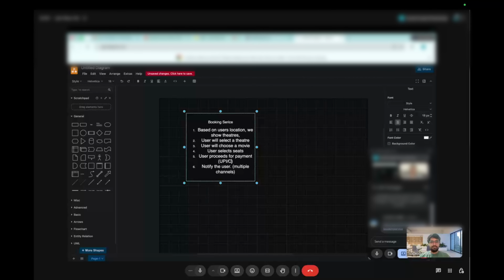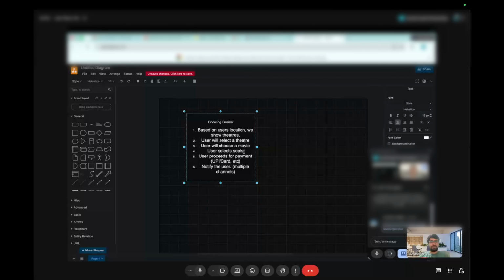Got it. So coming to seat selection, first the user will select a theater and the movie. The main issue in this booking service is the timeout. Are we going to hold the seats?